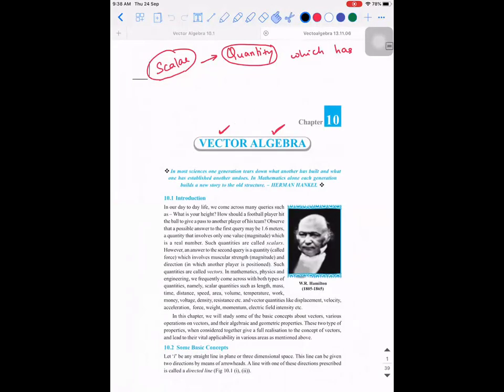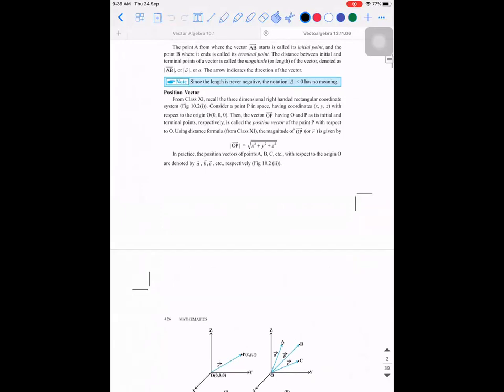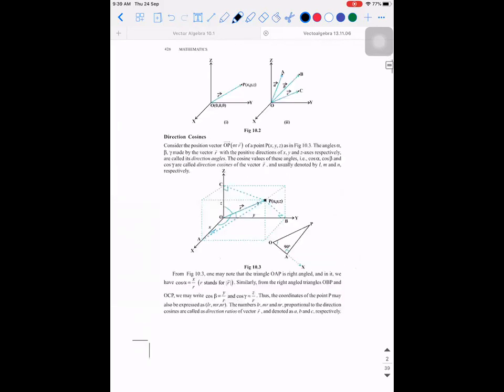Let me check if I've covered everything. Some basic concepts. I have to explain what a position vector is; I'll come to that. I've explained what magnitude is. A quantity that has magnitude as well as direction is called a vector. I've explained what the symbol is. Modulus of a vector is nothing but the magnitude. Direction cosines we will see later, in the next chapter.